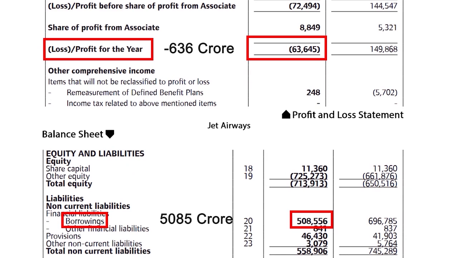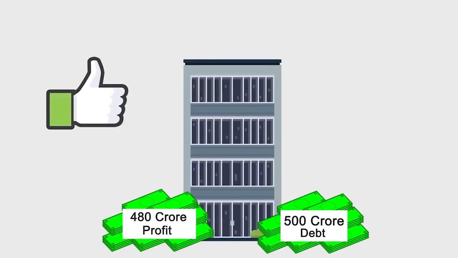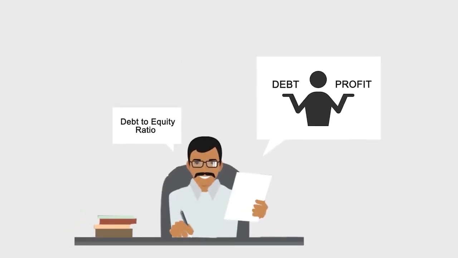The company's total debt should be such that it will be possible to repay the entire amount with the profit earned in 1 or 2 years. This means if the debt of any company is rupees 500 crores and the profit earned in 1 year is close to rupees 500 crores, then we don't need to think much. So, in this way, to check whether a company's debt is more or less, you will have to check two main things. The first is to check the debt-to-equity ratio and the second is to compare the company's profit and its debt. So, by doing these two things, you can easily analyze a company's debt.